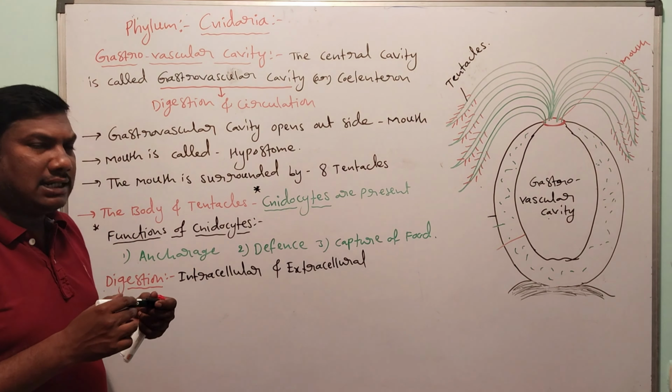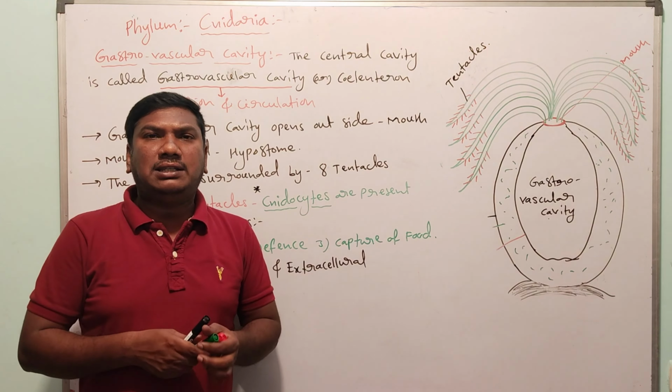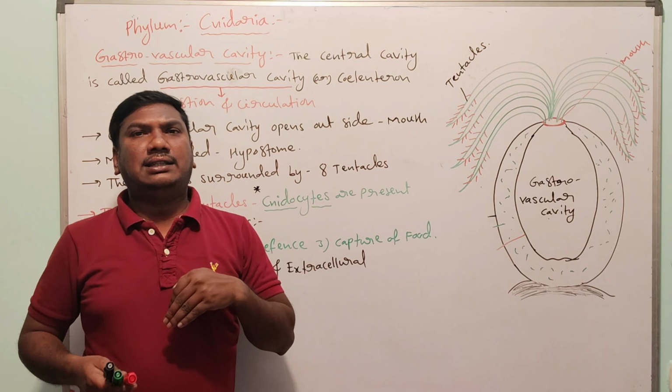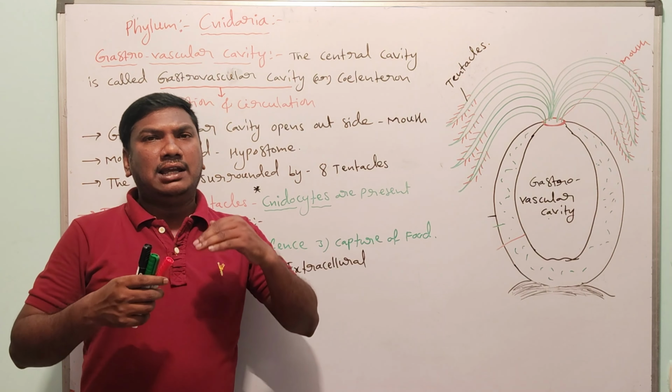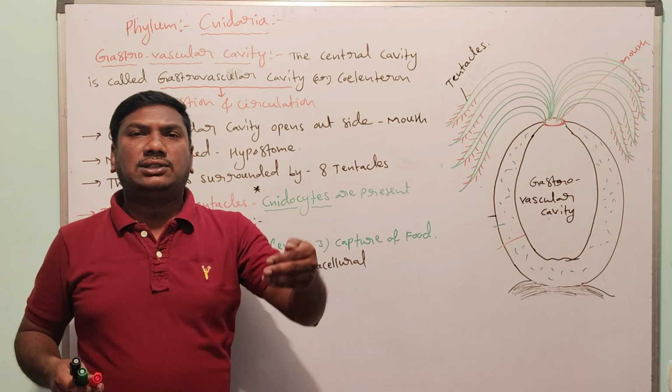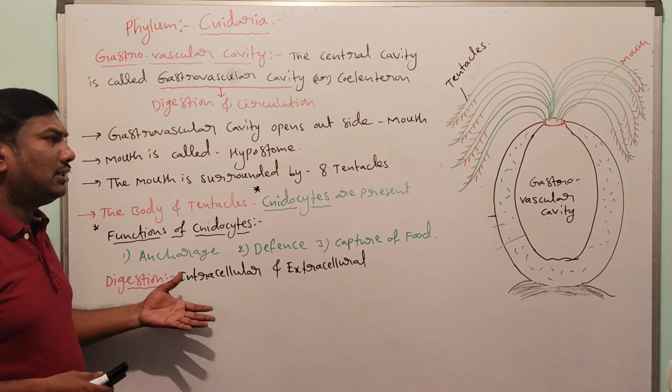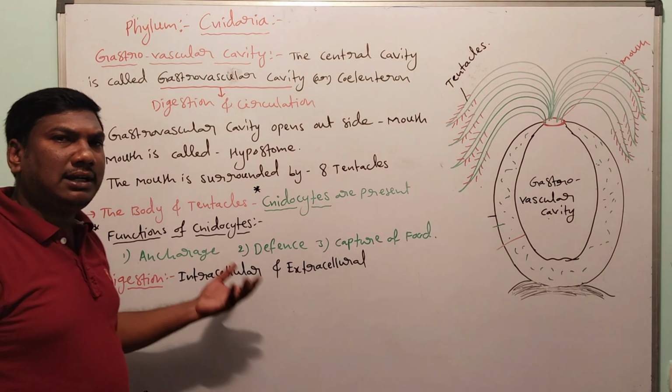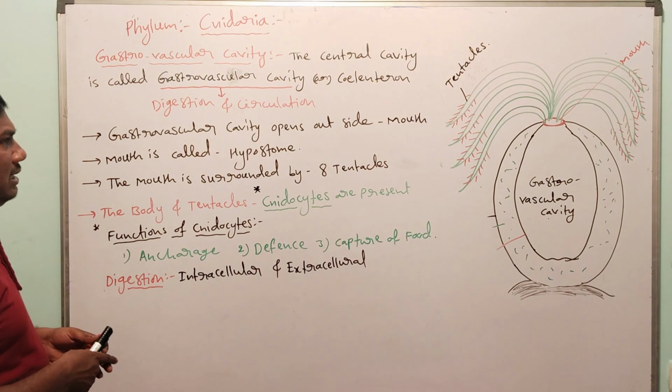Intracellular digestion means digestion occurring inside the cell. Extracellular digestion means digestion occurring outside the cell.